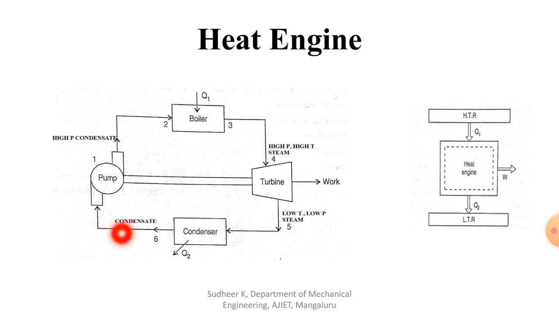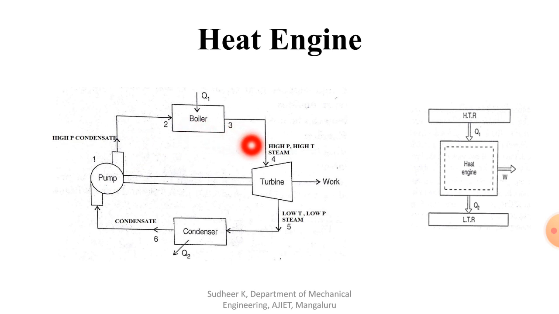So that again you have to pump it to the boiler. Whatever the process, that will repeat, because it is a cyclic process. It starts from 1 to 2, that is called pumping. 2 to 3, with the help of a boiler, will generate the steam.